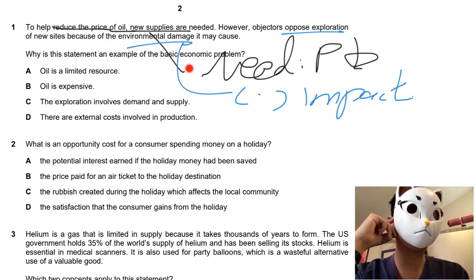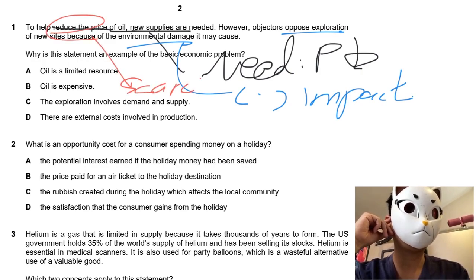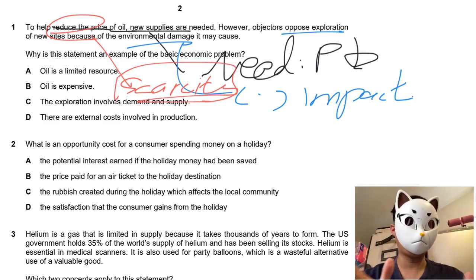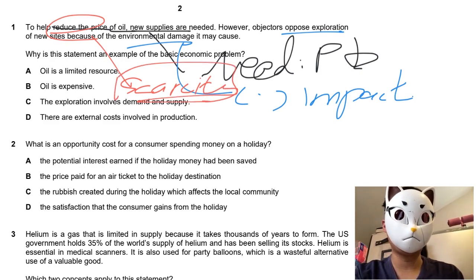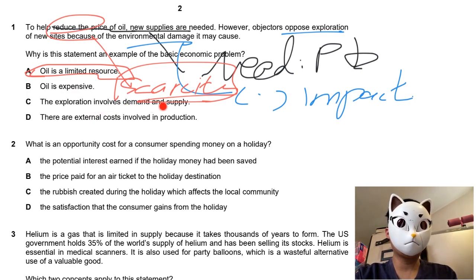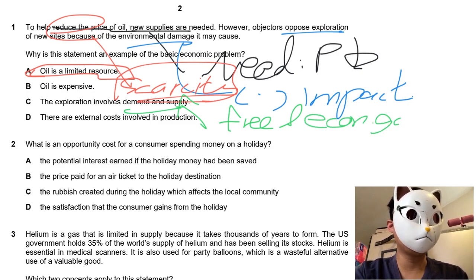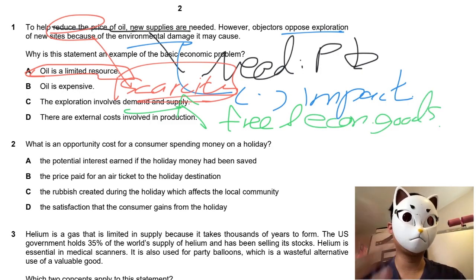When we talk about the basic economic problem, of course we would talk about scarcity. So I would look for the answer related to scarcity. So the answer goes to A, unlimited resources. Option B, of course, is wrong. Option C, yeah, we agree that there are demand and supply involved in oil, but if you think about it, there are demand and supply for both economic goods and free goods. So I would say this statement might not fit here.